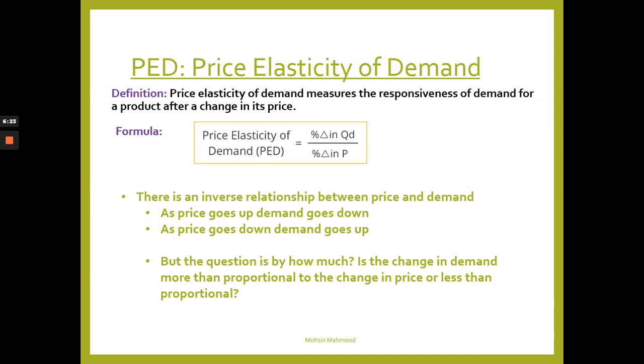Okay, when the price of a good increases, we tend to not demand it as much. Okay, but the question is, by how much? Is the change in demand more than proportional to the change in price, or less than proportional? This is what we're trying to figure out.